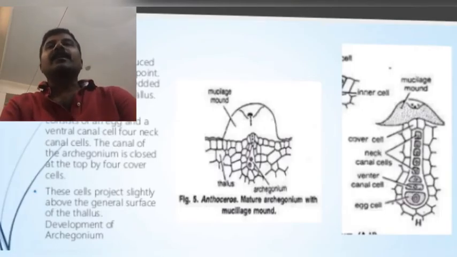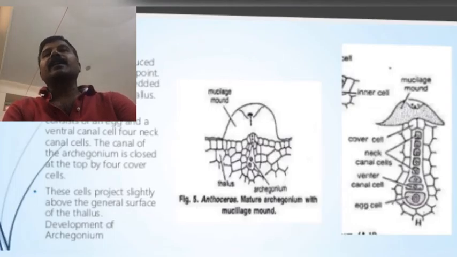This type of archegonium looks like a flask-shaped structure with a swollen venter and an elongated neck. The venter has one ventral canal cell and also one egg cell. In the neck there are also 4 to 6 neck canal cells. On the top of the neck, 2 to 4 cover cells are also present.